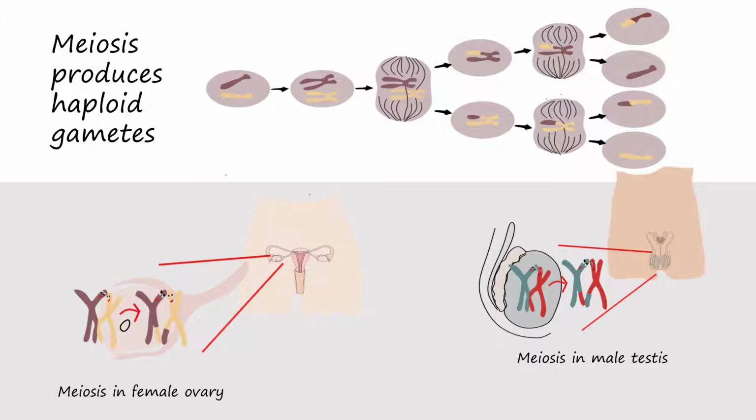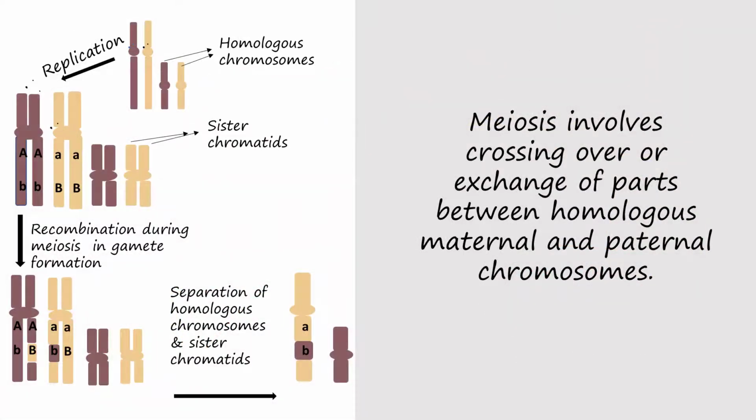Production of sperm and egg involves a process known as meiosis, which halves the chromosome number in the sperm or egg, that is, gametes. Meiosis occurs within an individual's reproductive organs, that is, ovary in the females and testes in the males. When the cells in the individual's reproductive organs undergo meiosis, there may be crossing over or exchange of parts between homologous maternal and paternal chromosomes.